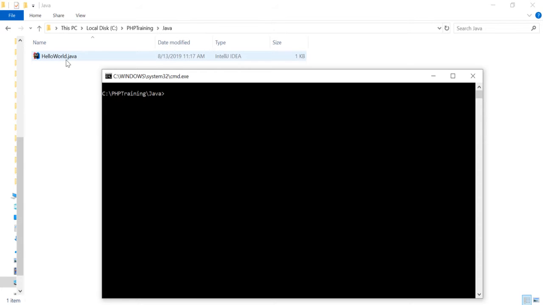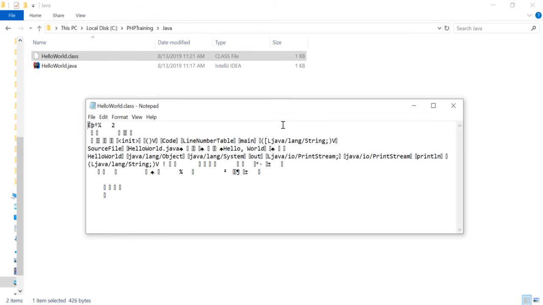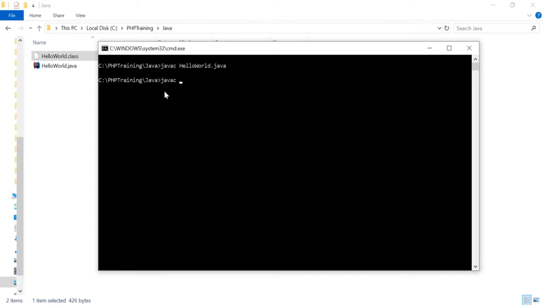So before you run this program in programming languages, you have to compile it. When you compile, you will get something called machine level language. So when you compile, observe there's a file created, and you can only run that file. Okay. So let's compile the program. And when you compile the program, it will create something called a class file. So let's open this file. Okay. You cannot understand this program, right? Because this is machine level language. Okay. So let's run this. Okay. So you're able to print it now.